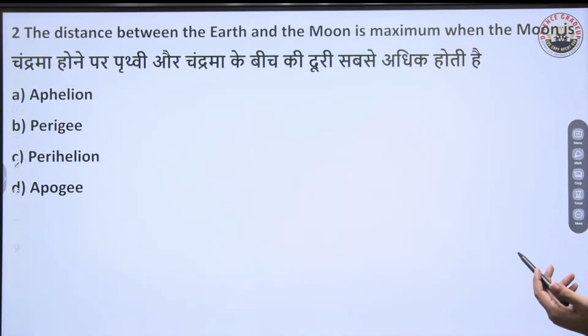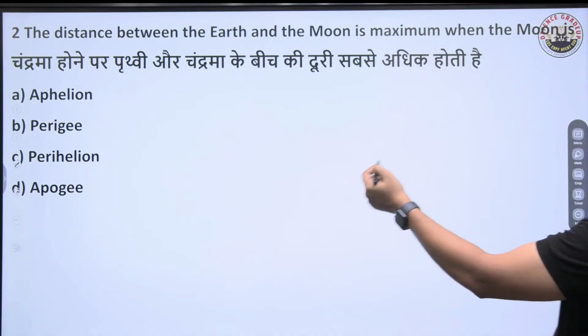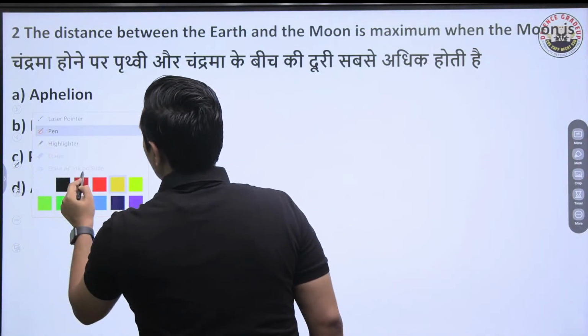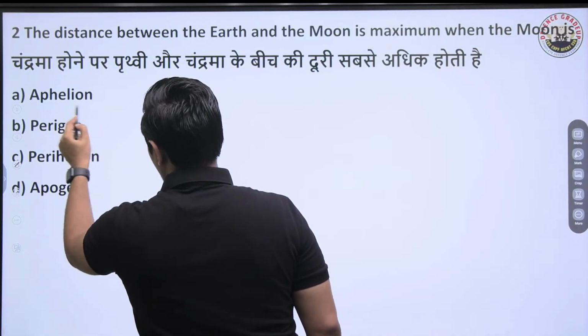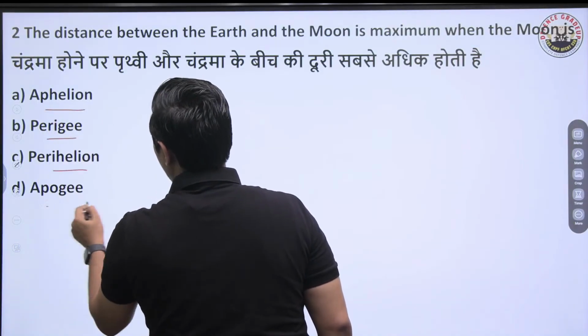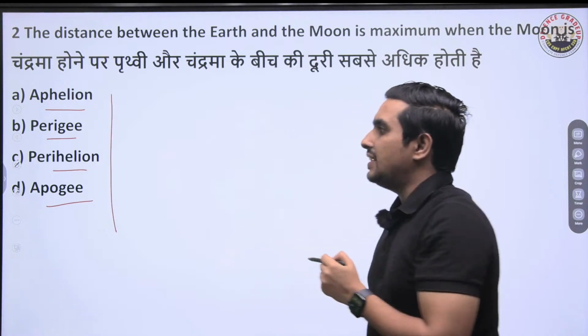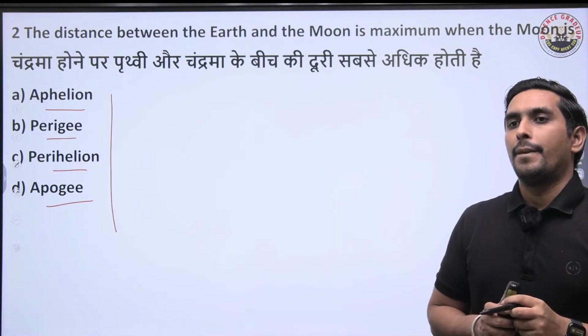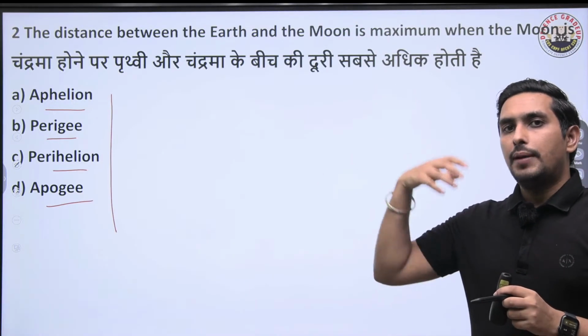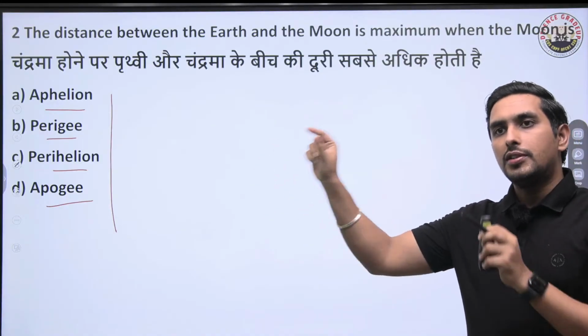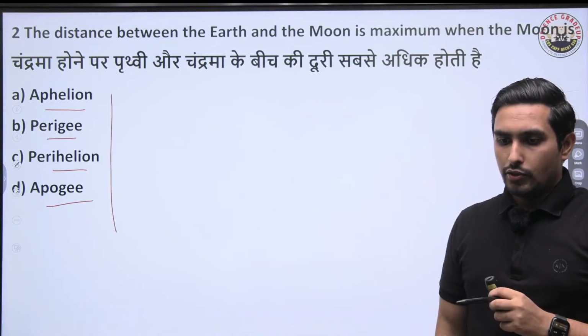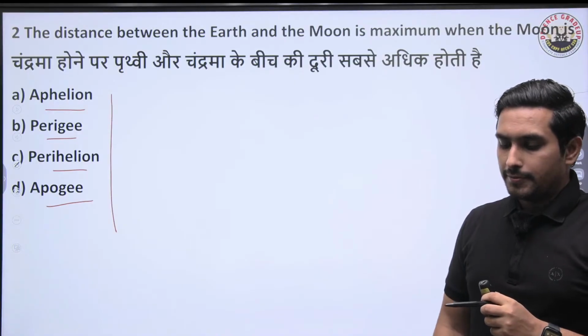Now, the second one: the distance between the Earth and the Moon is maximum when the Moon is at dash. Tell me. Now, these are four very important terms: aphelion, perigee, perihelion, apogee. I am sure you know about elliptical orbits. This question is based on that only. Let me see how many of you can get it right.